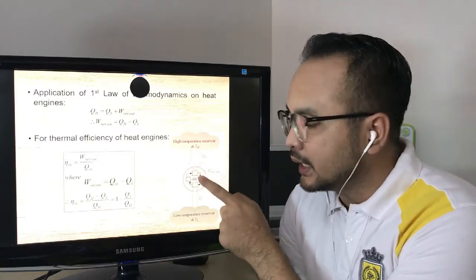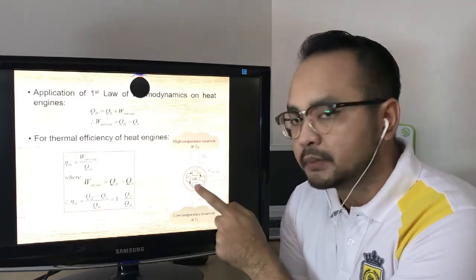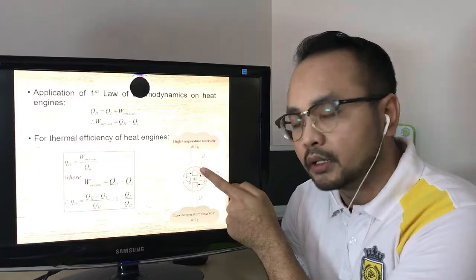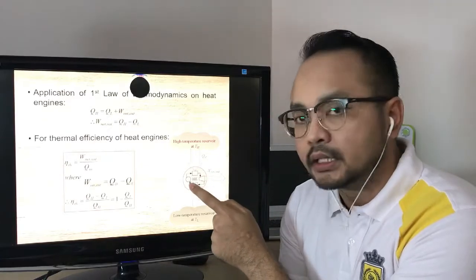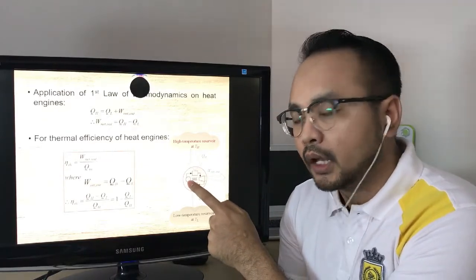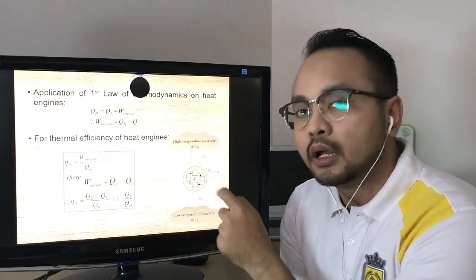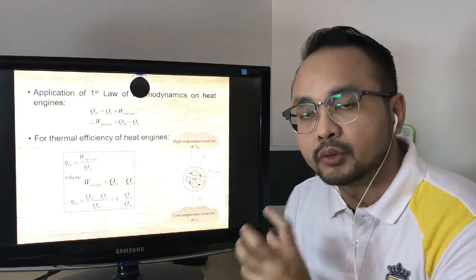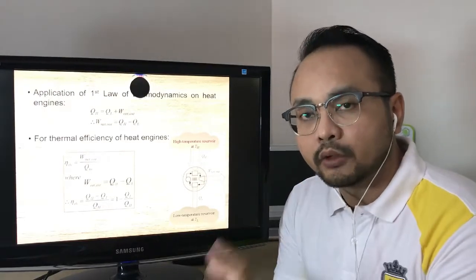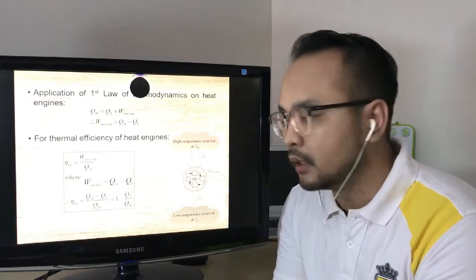If you look inside this heat engine, there are 4 shapes that represent the boiler, turbine, condenser, and also pump. This boiler will receive heat in order to change the water in liquid form into superheated vapor.